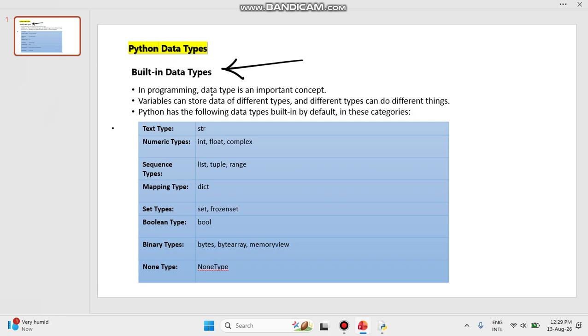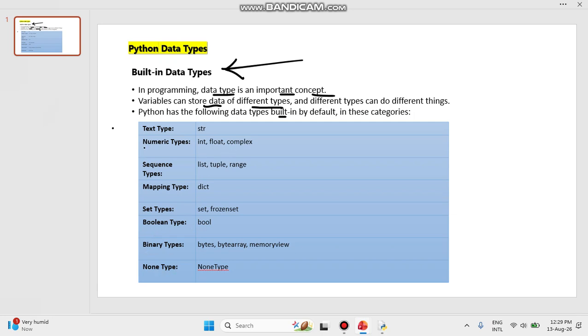In a programming language, data type is an important concept. A variable can store different types, and different types can be different things, isn't it? Python has the following data types, which we call built-in by default. In these there are different categories, like numeric, sequence type, mapping type, set type, boolean type, binary type, and none.